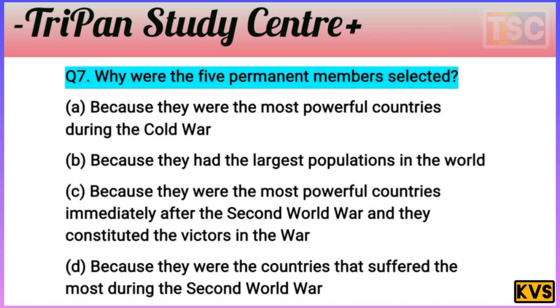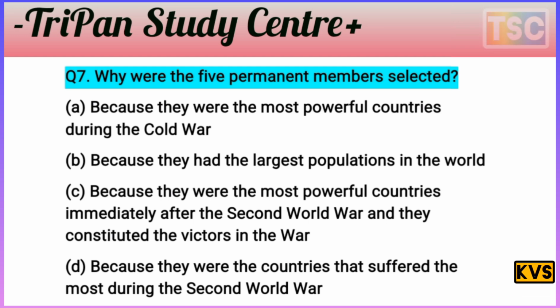The next question on your screen is the most important. Why were the 5 permanent members selected? A, because they were the most powerful countries during the Cold War. B, because they had the largest population in the world. C, because they were the most powerful countries immediately after the Second World War and constituted the victory in the war. And D, because they are the countries that suffered the most during the Second World War.